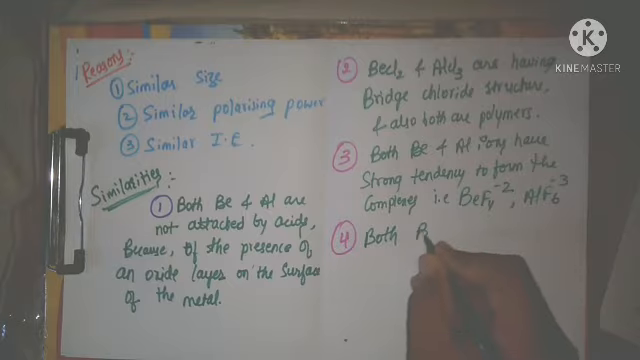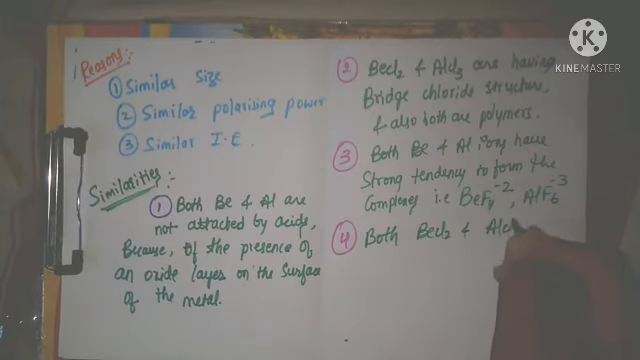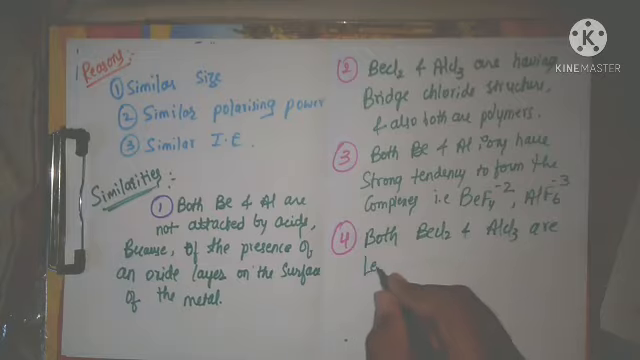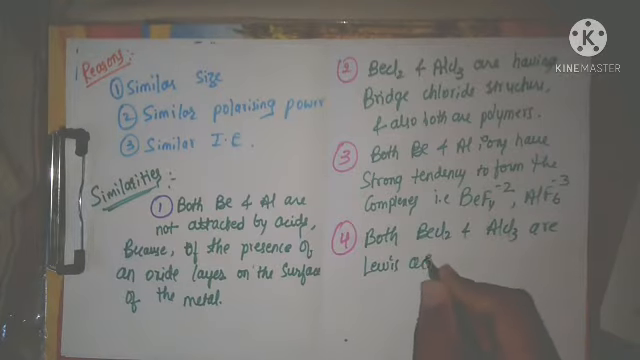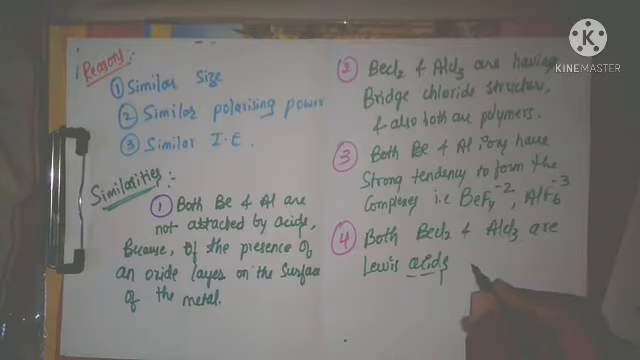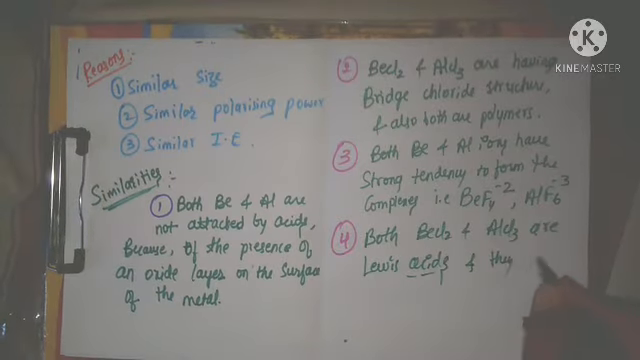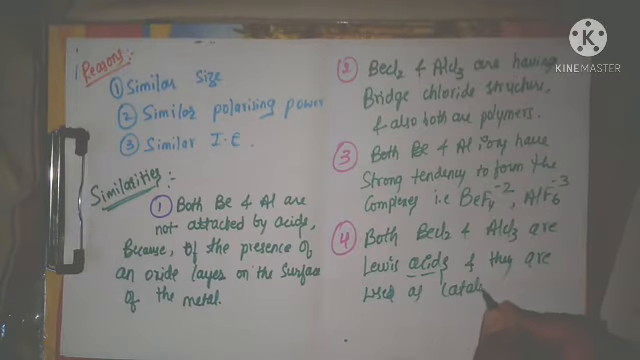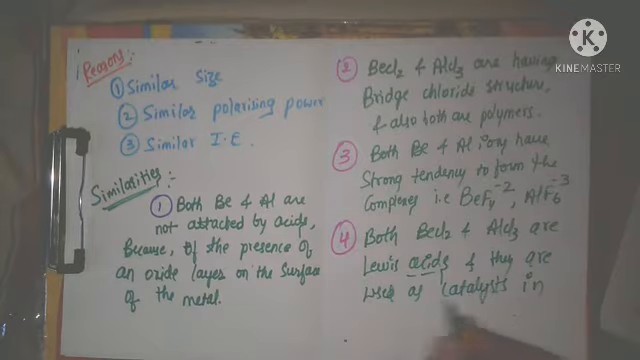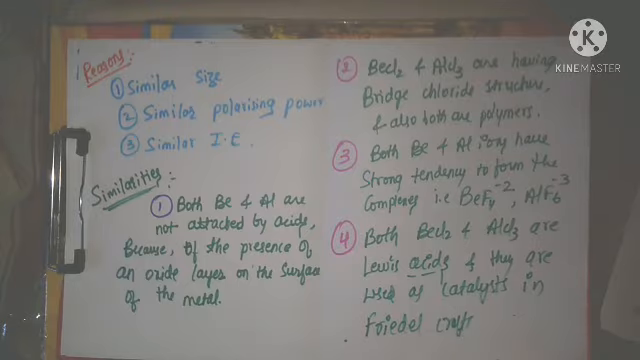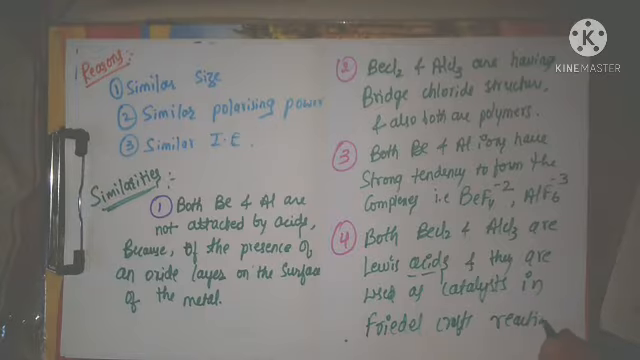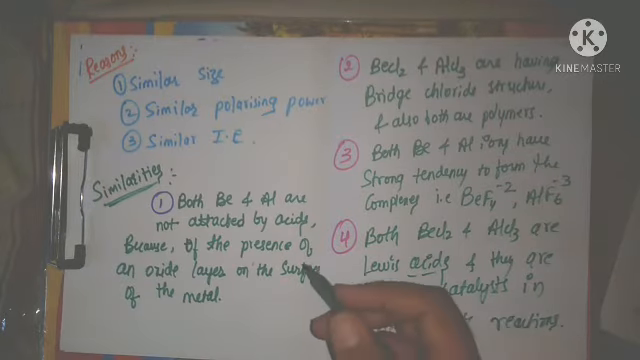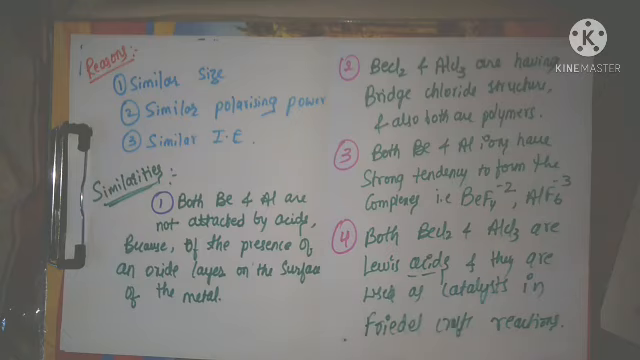Both beryllium chloride and aluminum chloride are Lewis acids. Because they are ready to accept the lone pair of electrons, they are called Lewis acids. And they are used as catalysts in Friedel-Crafts alkylation and acylation reactions, simply Friedel-Crafts reactions. These are the 4 similarities between beryllium and aluminum.